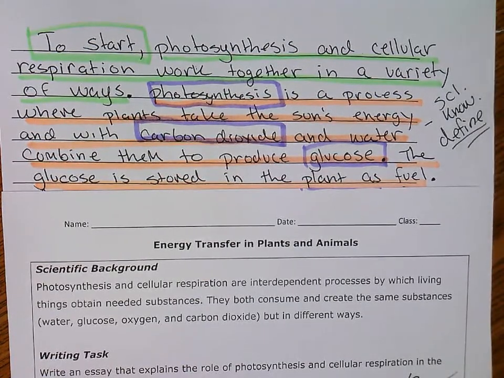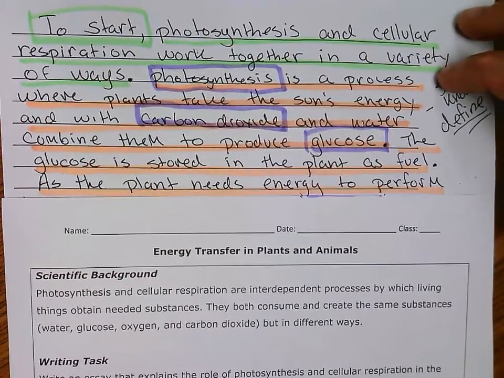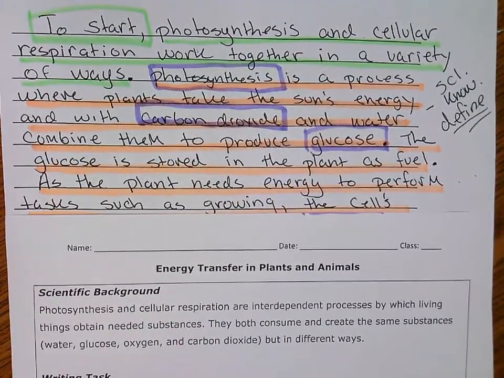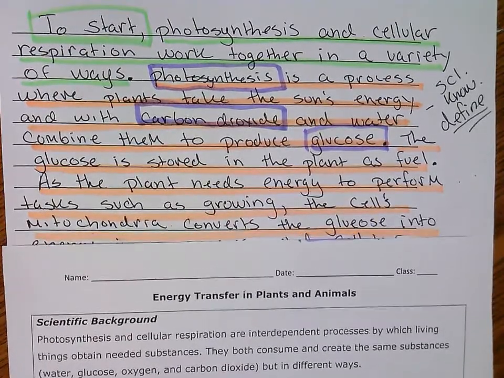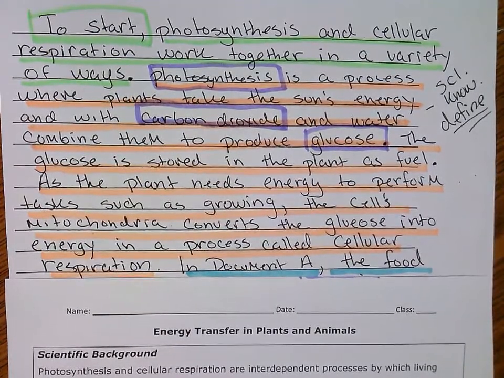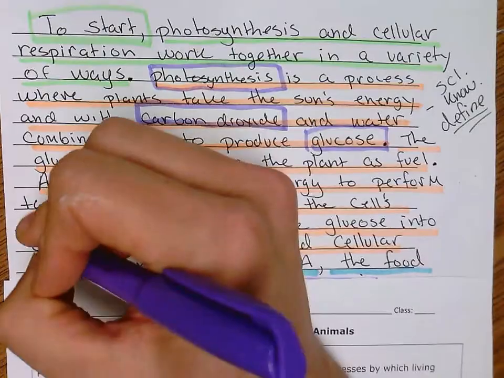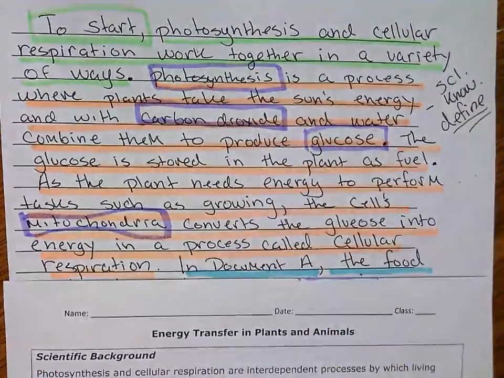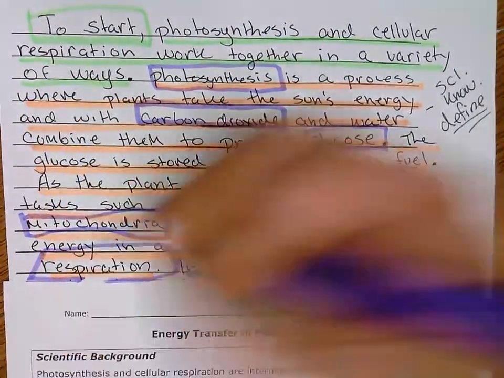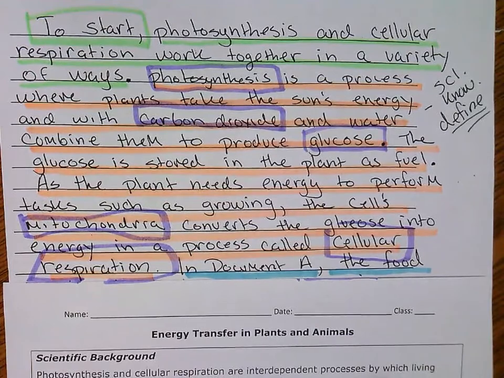It's extra scientific knowledge. As the plant needs energy to perform tasks such as growing, the cell's mitochondria converts the glucose into energy in a process called cellular respiration. Okay, so wow, I just gave you a definition of cellular respiration. Again, look at this scientific vocabulary this kid has. Mitochondria, cellular respiration. They are just dropping mad knowledge and definitions about photosynthesis, about cellular respiration.